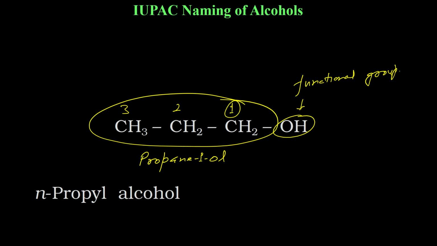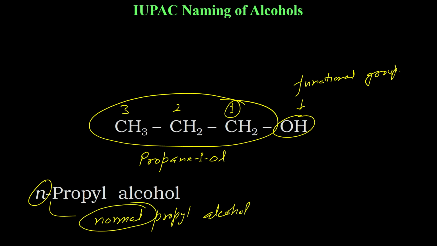So the common name is n-propyl alcohol. Why have we written n? Because there is no branching. n stands for normal. Normal propyl alcohol. Okay, you will not write normal, you will always write n. And the IUPAC name, propan-1-ol. Now again E and O are in succession.